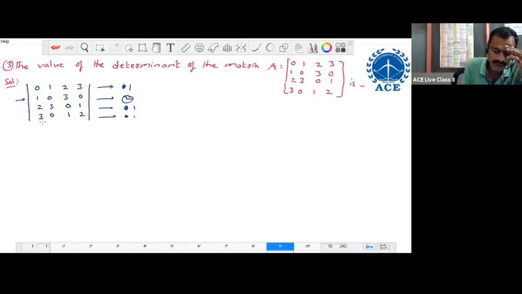Next, column wise, 1, 2, 1, 1. Compared to all other columns, along this column we have more number of zeros only. Row wise the maximum number of zeros is 2, column wise also the maximum number of zeros is 2 only. So along the second row or along the second column, we can expand, because the second row and second column both contain the same number of zeros only. So we can expand along the second row or second column. Let us expand along the second row only.